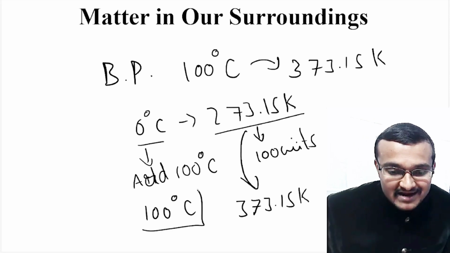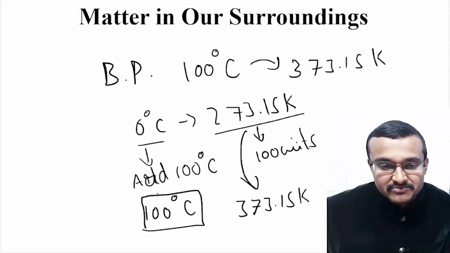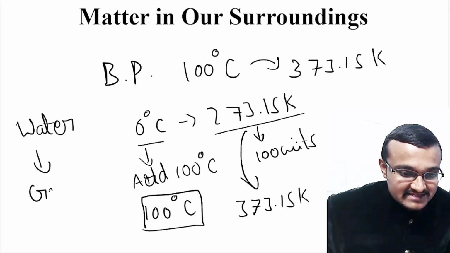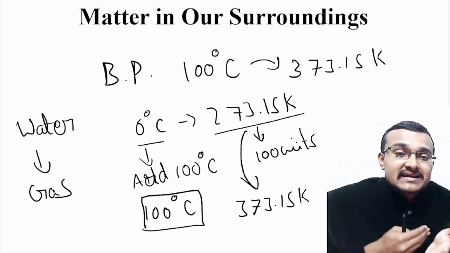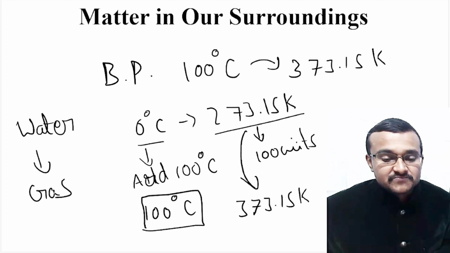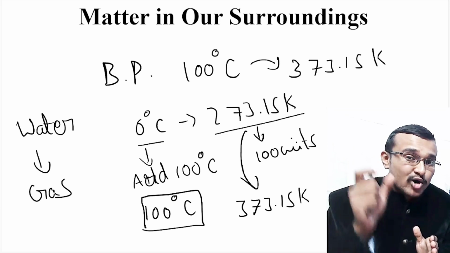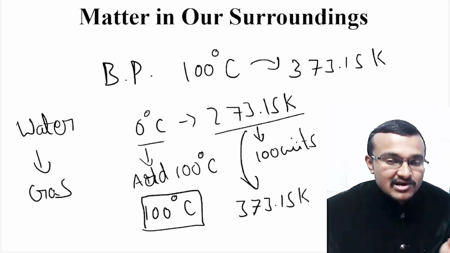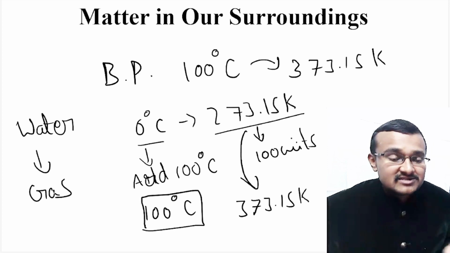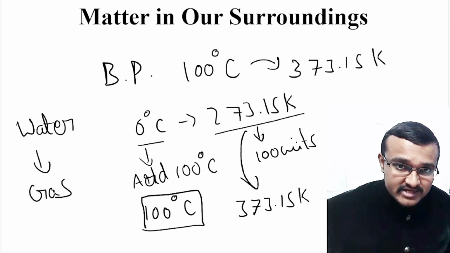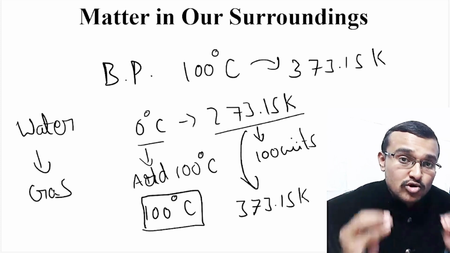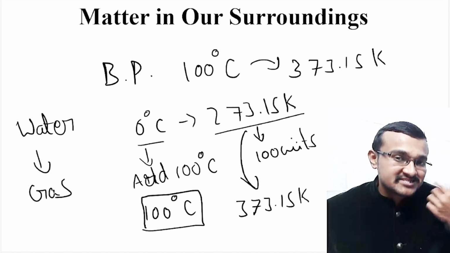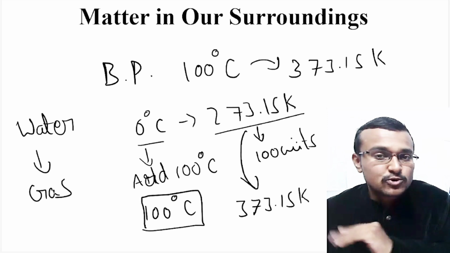So at 100 degrees Celsius, water will be converted into gas. That is, the liquid state will get converted into the gaseous state. So 100 degrees Celsius is the boiling point of water. If you take any other chemicals, like benzene or ethanol, or any other liquids, every liquid has its own boiling point. Only at that particular boiling temperature will liquids be converted into the gaseous state, at their respective boiling points.